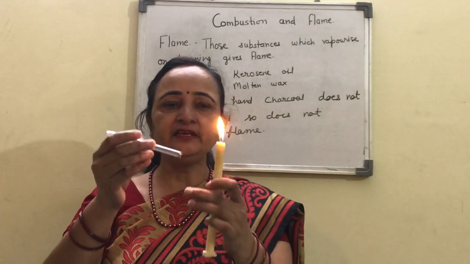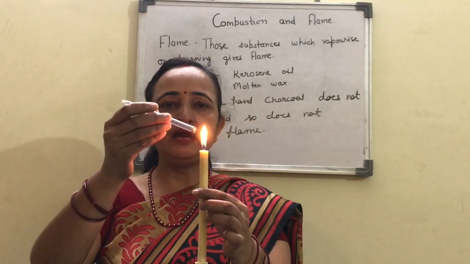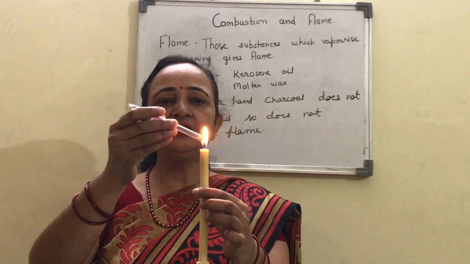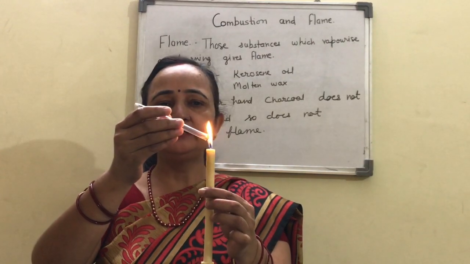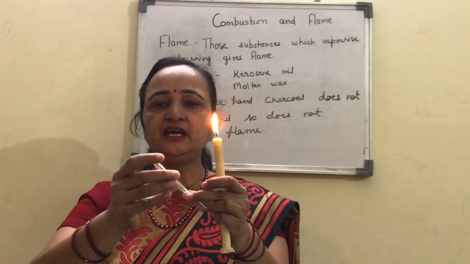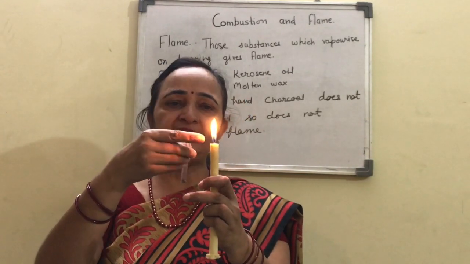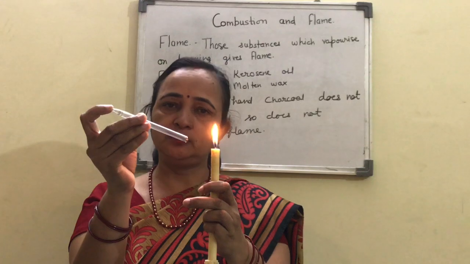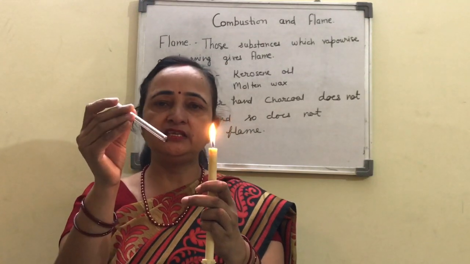Are you understanding? You take a candle, bring a pipe here while it is burning, and then bring a matchstick at the other end. You will observe the same type of flame here also. So this is the activity.